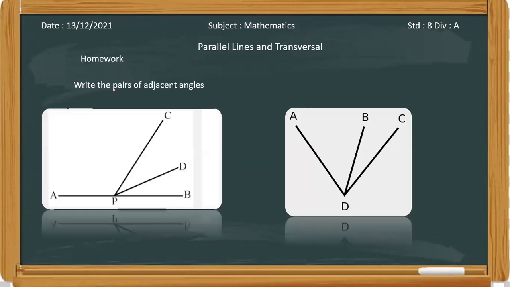So you have homework. You have to write the pairs of adjacent angles from these two figures. Okay, please draw this diagram in your book.